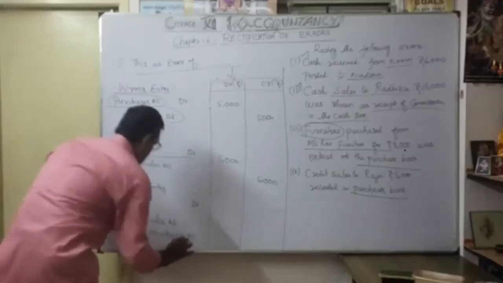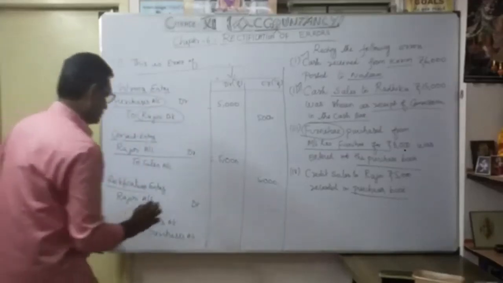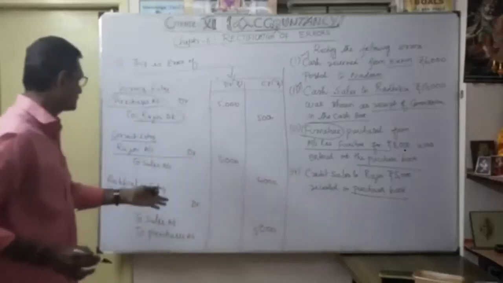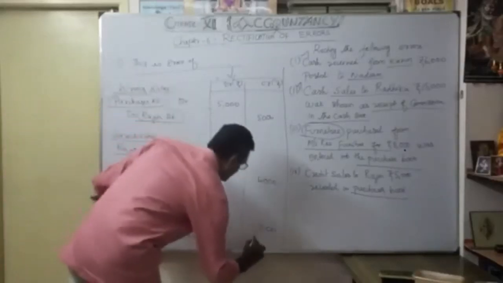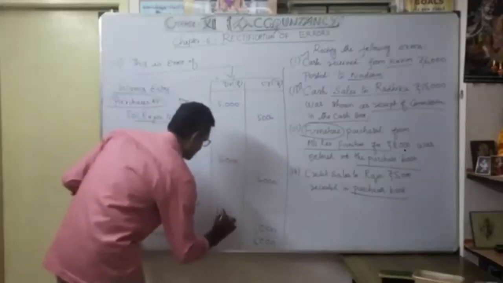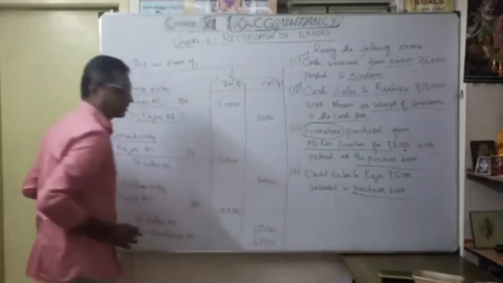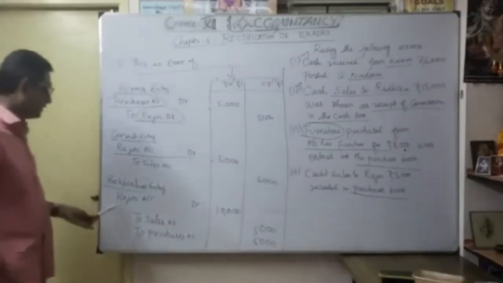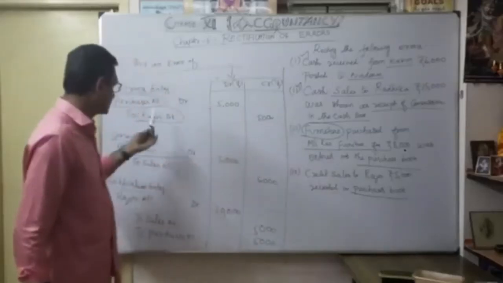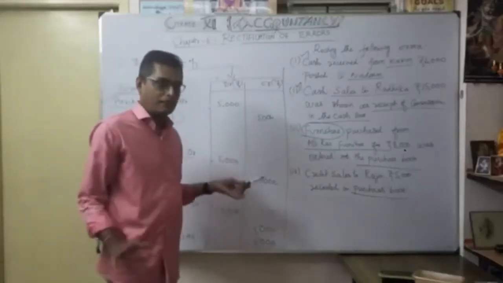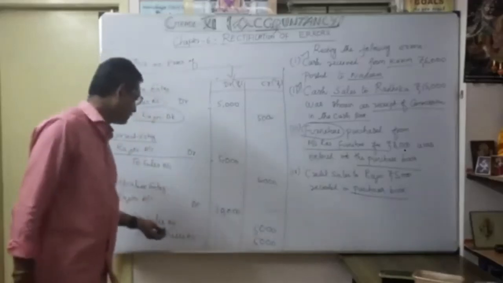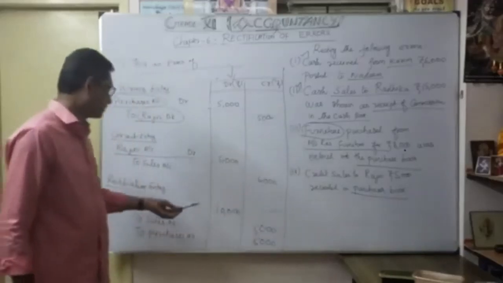So that's why I am going to credit purchases account. Now what is my sales account? I am supposed to credit 5,000. What is my purchase account? I am supposed to credit 5,000. So naturally my Rajini account becomes how much? 10,000. Understood? So that's why I remove the earlier 5,000. As usual I am going to credit sales account 5,000. Exactly this one I did. So total Rajini account becomes 10,000.